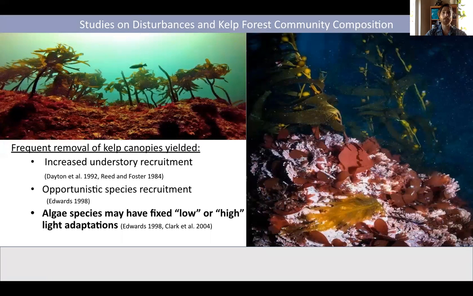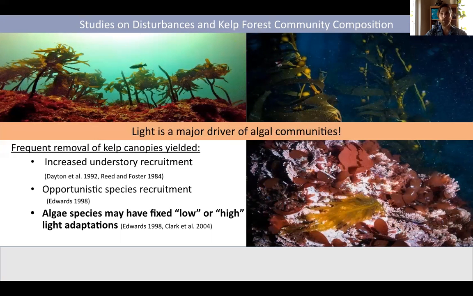Starting around the 1980s, researchers in California conducted experimental manipulations of kelp canopies to investigate how understory species, and not really red algae, respond to disturbances. They typically did consistent removal of kelp canopies and found an increase in understory species, formerly suppressed by shading layers. Opportunistic species recruited to these new high-light environments, and algae may have fixed high-light and low-light adaptations. And so all of these findings led us to the idea that light may be a major driver of understory algal community composition, which is a no-brainer.